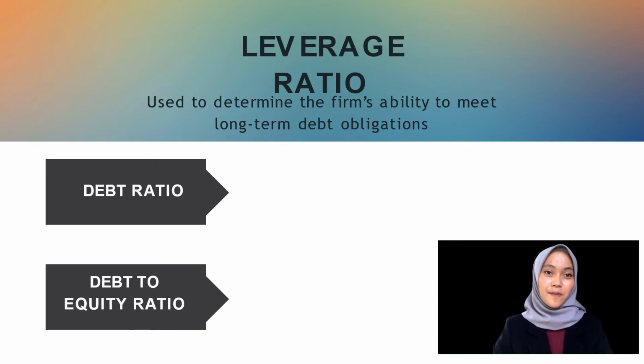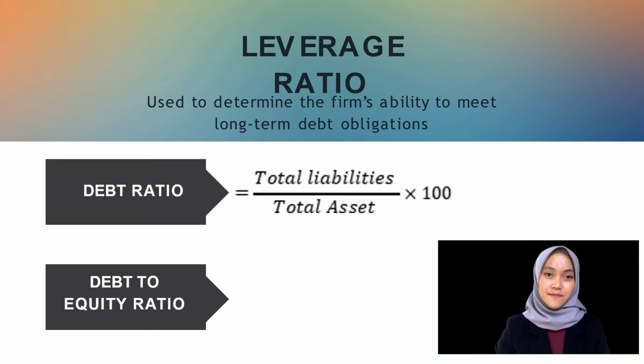Debt ratio measures the percentage of total asset being financed by debt or liabilities. It can be calculated by dividing the total liabilities with the total asset and multiply by 100%. Meanwhile, the debt to equity ratio indicates the extent where the debt financing is used compared to equity financing.